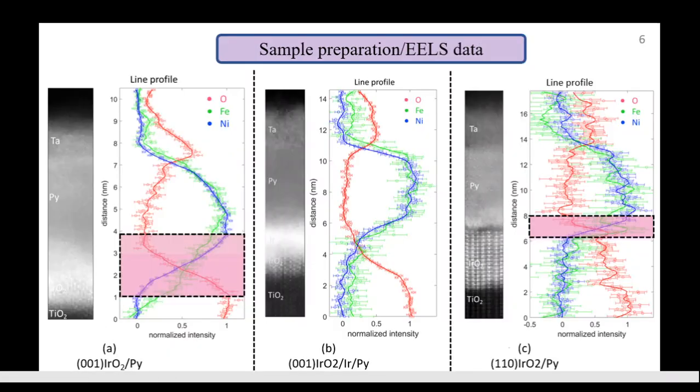To verify this, we have done XPS measurements. Here we show the XPS study of the 001 iridium oxide and permalloy bilayer. We can clearly see there is a significant overlap of normalized oxygen and iron atom density, which clearly indicates there is significant oxidation of iron atoms near the interface. When we inserted 1 nanometer iridium, we don't see any evidence of oxidation. In comparison, for the 110 plane there is some oxidation, but that is quite less compared to the 001 plane.